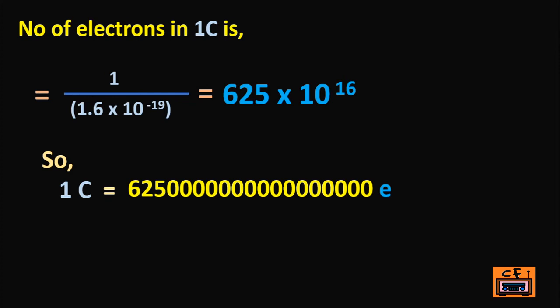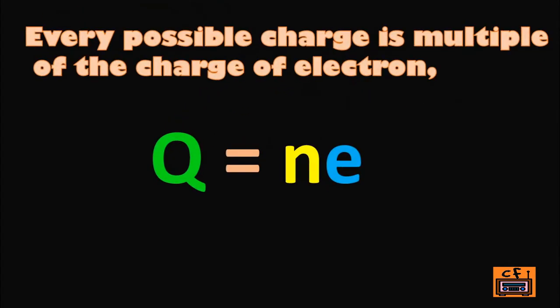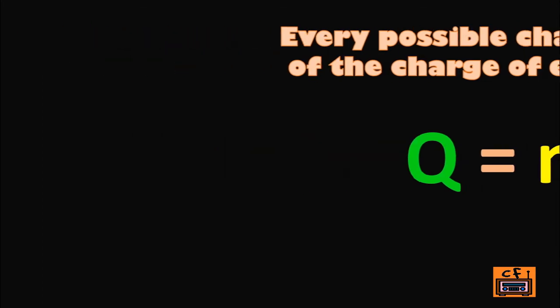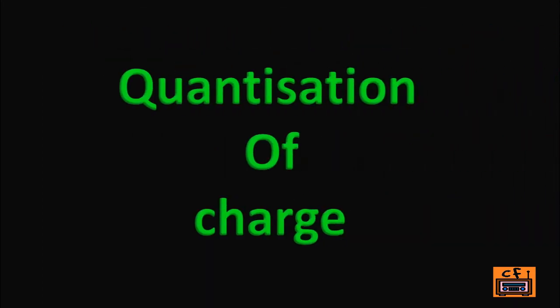So we knew that every possible charge is a multiple of the charge of an electron. That is, Q = N E. N is the number of electrons in the charge. It is always a positive integer. E is the charge of an electron, which is 1.6 × 10^-19 coulomb. This property of charge is called the quantization of charge. It means the minimum charge that can exist is the charge of an electron.